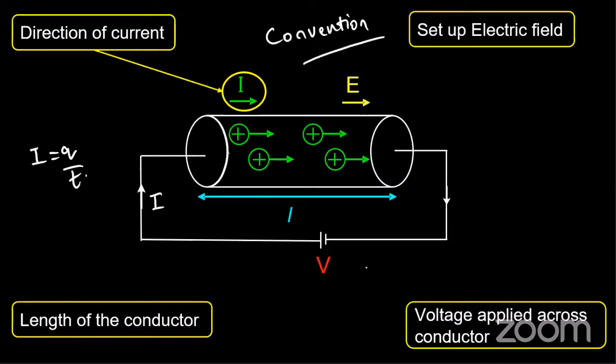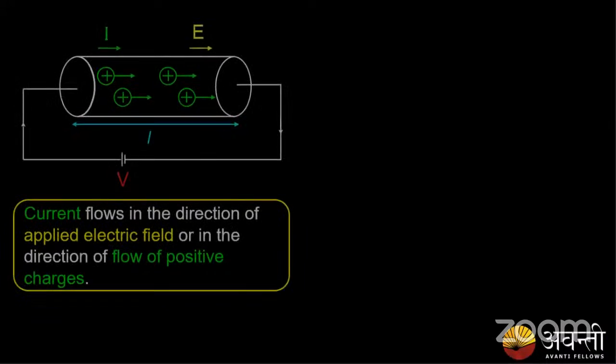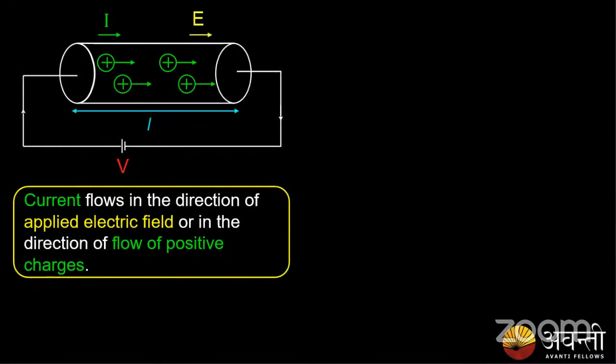So from here onwards, we won't use the word conventional current. We'll just call it current. So what do you mean by current, guys? The current generally means the flow of positive charges. The current flows in the direction of the applied electric field, or in the direction of flow of positive charges only. This is also called the conventional current.